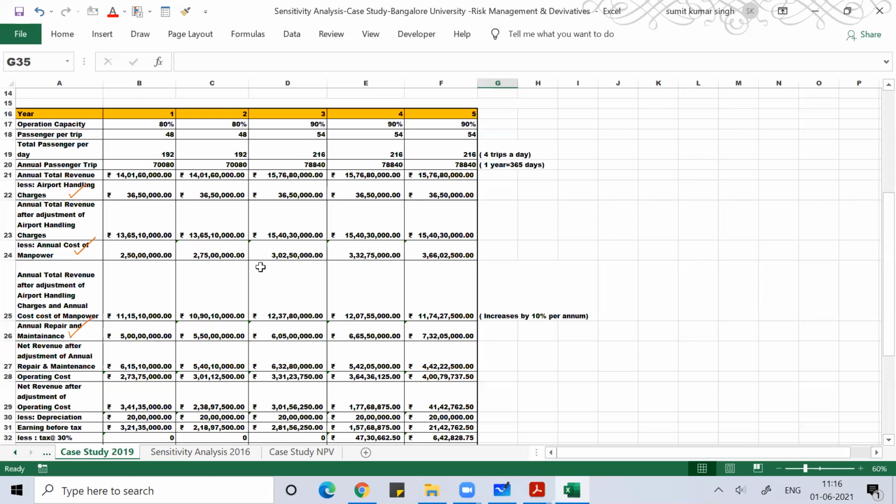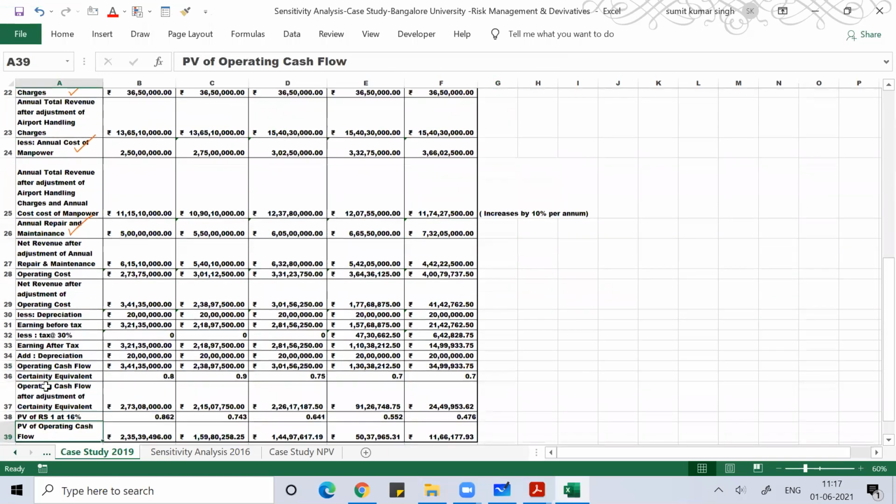So, it would be great if I can have more and more people increasing on a yearly basis, so that I can maximize my revenue. And the cost is again increasing 10% every year. So that part also is a concern for me, and ultimately only then can I figure out the profit at the end of the day. Whatever value of profit I generate, I need to add depreciation to that, so that I can work out my operating cash flow.